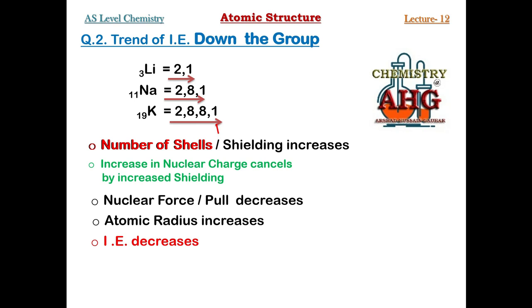So students, you can see in this lecture we have studied 3 factors affecting ionization energy, and how these 3 factors control the trend of ionization energy across the period and down the group. Just for 1 mark, remember, across the period ionization energy increases because nuclear charge increases. Down the group ionization energy decreases because shielding increases.